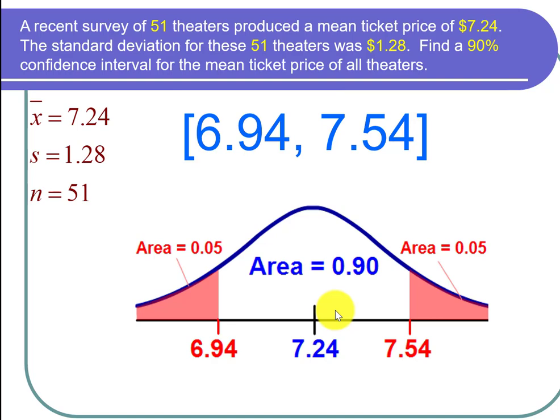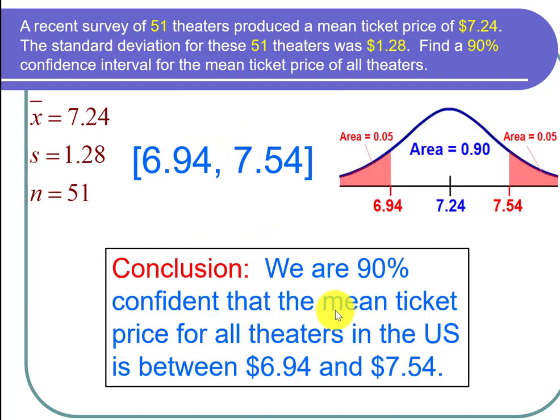So now let's state our conclusion in words. We are 90% confident that the mean ticket price for all theaters in the United States is between $6.94 and $7.54. And I'm done with the problem.